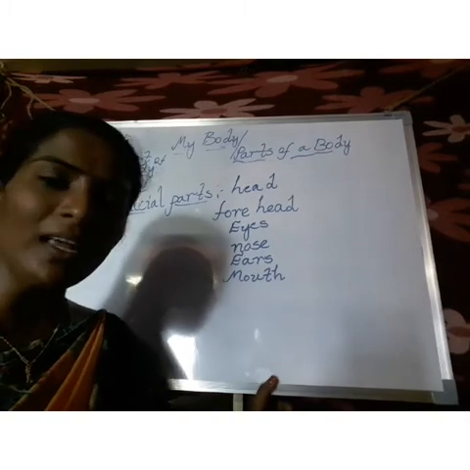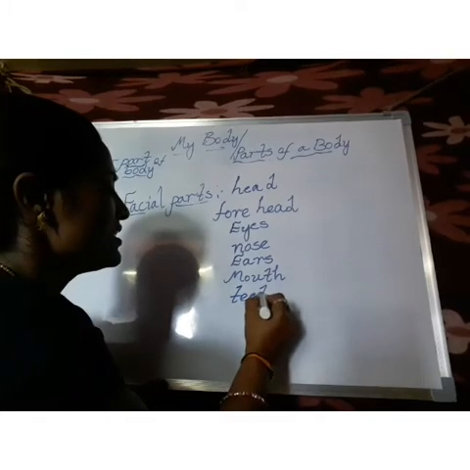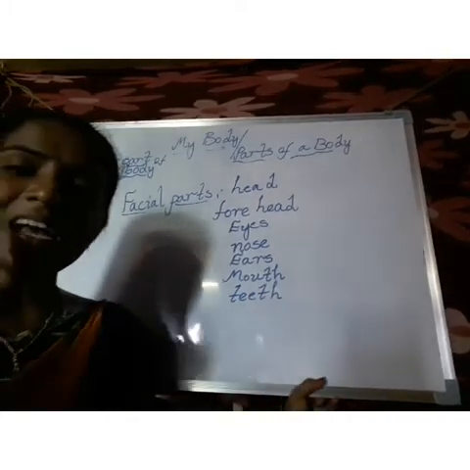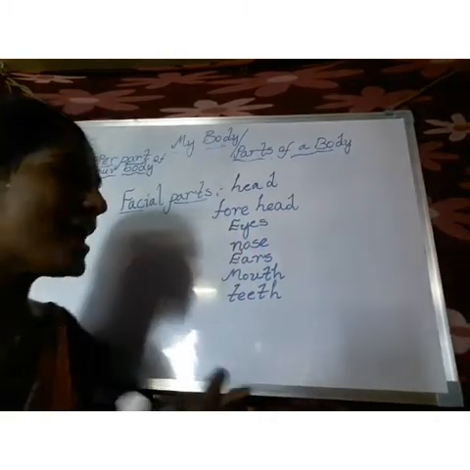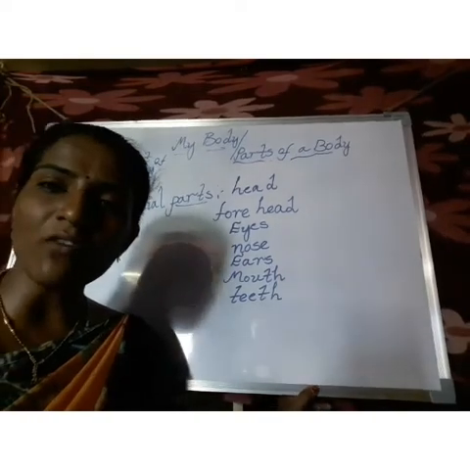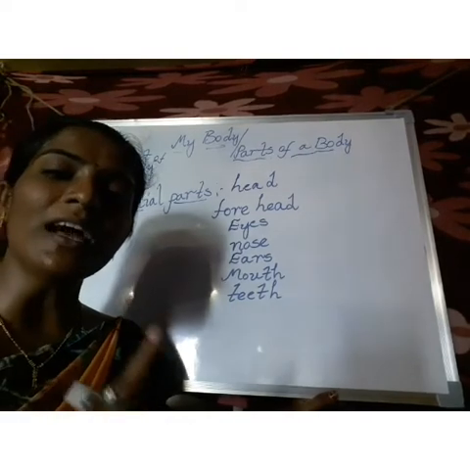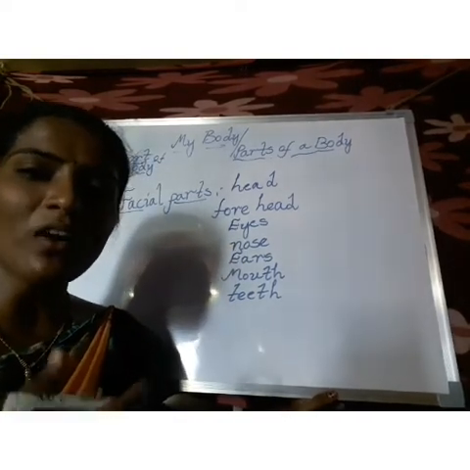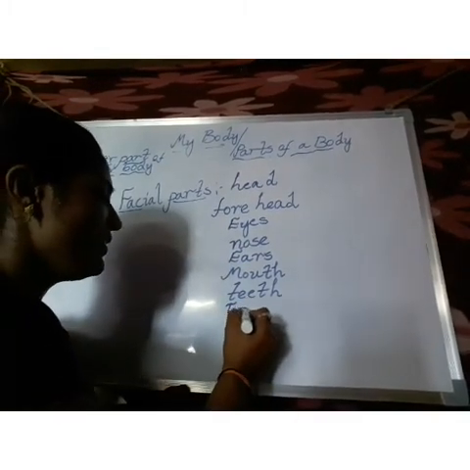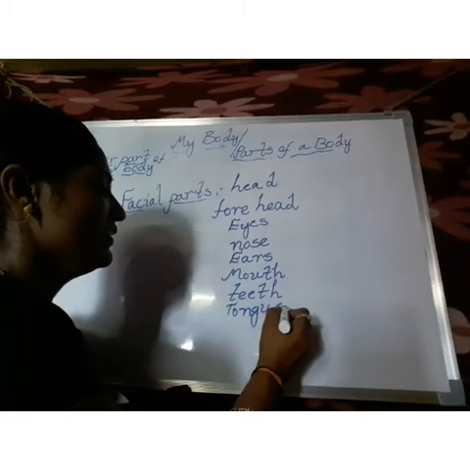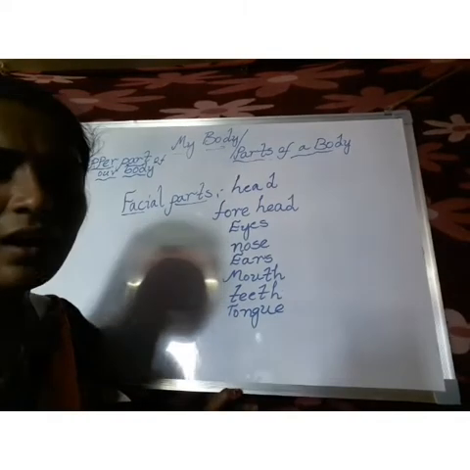Do you know what the spelling is? Yes, see, I will tell. T-E-E-T-H, teeth. And inside that mouth, again what can we observe? This one we call the tongue. Do you know the spelling of tongue, children? I hope you all are very intelligent students. You learned it earlier in your UKG class. Come on, say the spelling of tongue. T-O-N-G-U-E, tongue. These teeth and tongue we can observe in the mouth.